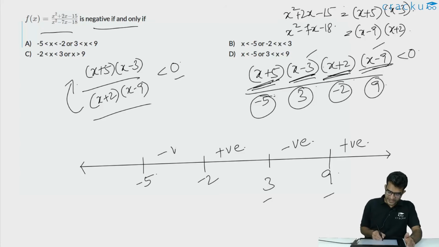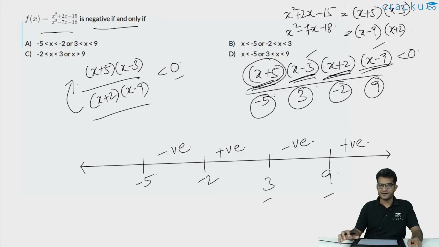Then we are going to get negative over here if x is lying between minus 5 and minus 2, because only one term x plus 5 will be positive, all the 3 remaining terms will be negative. And if x is less than minus 5, again it will be positive. Because all the 4 terms will be negative, the product of 4 negative terms will be positive.